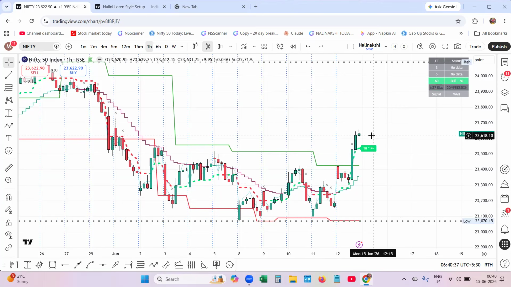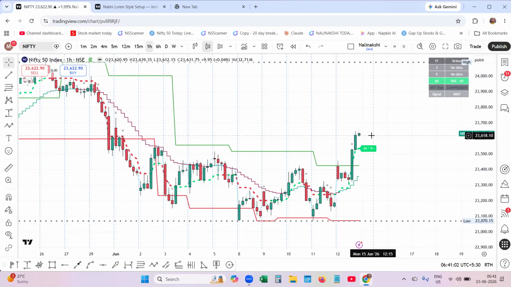Think of the market like a building. Before constructing higher floors, the building needs a strong foundation. Similarly, before a strong move happens, the market usually creates a range. Before a fall or before going up, the market makes a range.